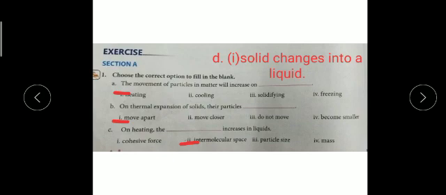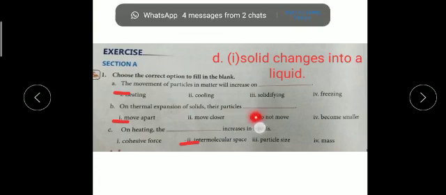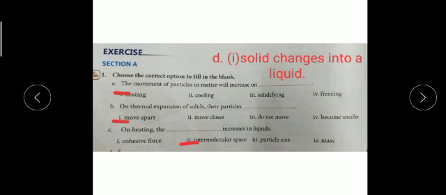Okay, so in the case of ice, melting of ice is the example of this thermal expansion. Whenever ice gains the heat from the surrounding or from the gas stove, if we provide the heat, what will happen? It will gain the heat and convert into the liquid state of matter and the particles will move. Next is, on heating the dash increases in liquid. So on heating, the intermolecular space between the molecules of liquid will increase.